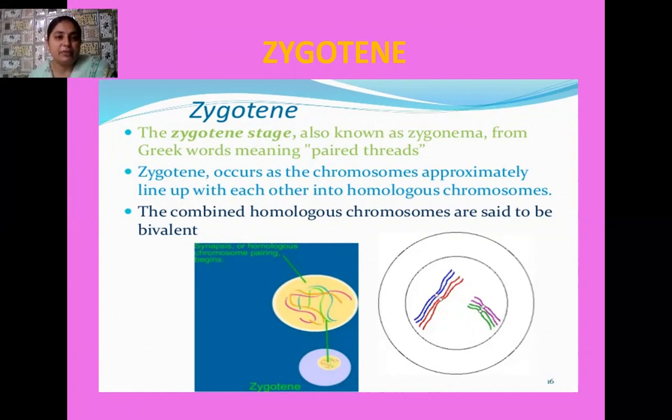Students, you must remember the points again: here separation of the chromosomes takes place from one another. Homologous chromosomes make pairs. Homologous chromosomes are those which have similar length and similar kind of structure. These paired chromosomes are known as bivalent chromosomes, and the process of pairing is known as synapsis. A complex structure consisting of 4 chromatids lying one above the other, known as a tetrad, is the synaptonemal complex.